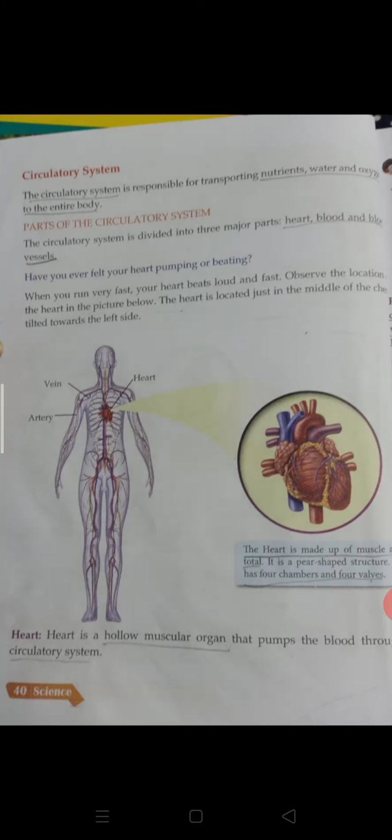So, if we come to the circulatory system, what are the parts involved in the circulatory system? Heart, blood, and blood vessels. These are the main parts that do the function of the circulatory system. That means it helps to transport the nutrients, water, and oxygen to the entire body. Okay, done.